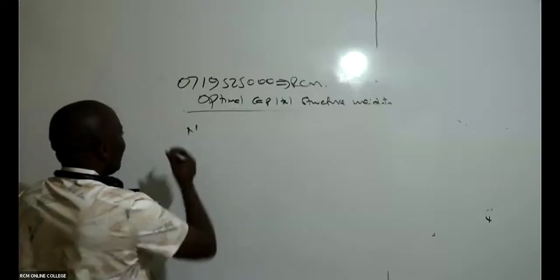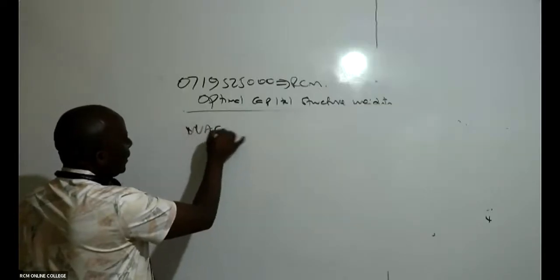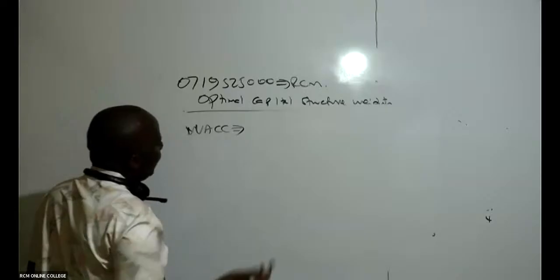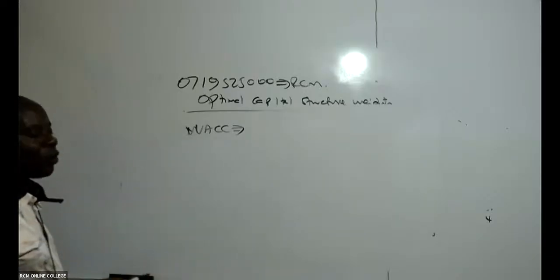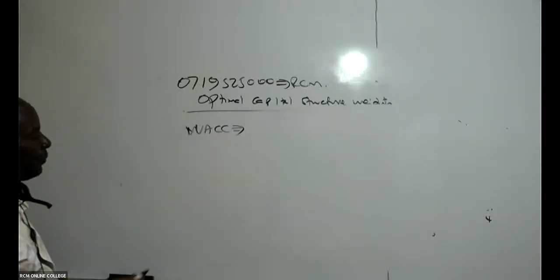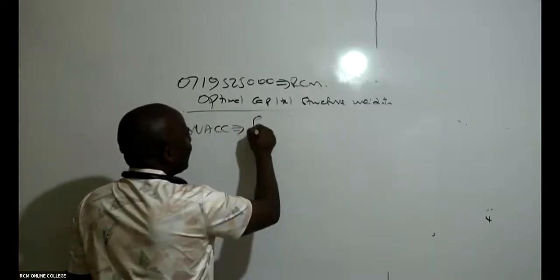Ladies and gentlemen, remember the WACC is for existing projects, for existing finance.